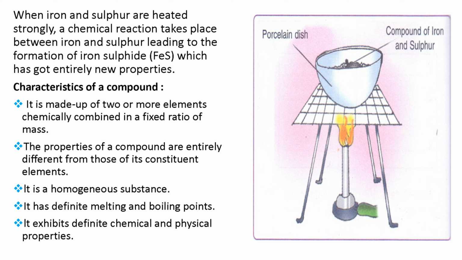A compound is a homogeneous substance. Compound has definite melting and boiling points. It exhibits definite chemical and physical properties. So a compound has definite melting and boiling points, and it has definite chemical and physical properties.